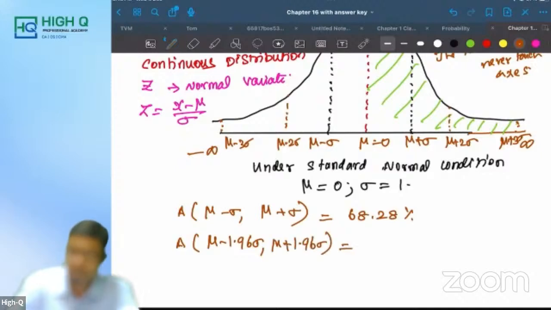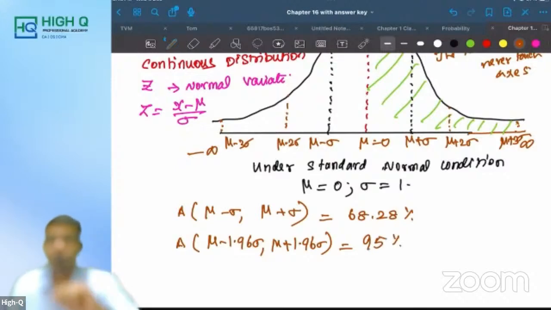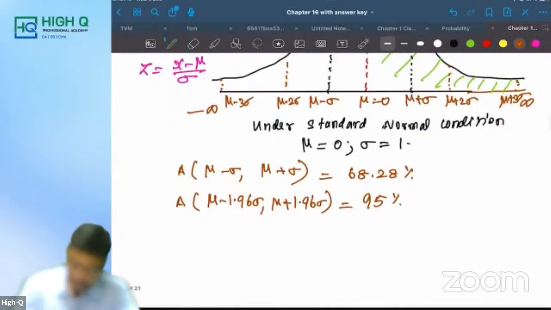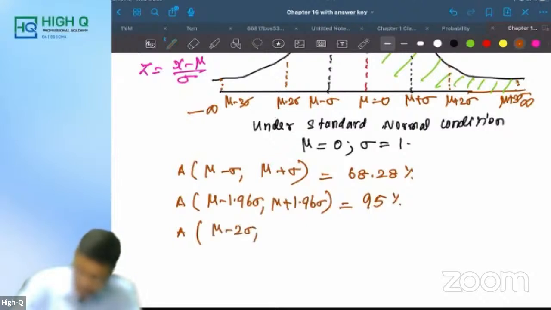Do you remember this? 95% exactly. My dear, this question was asked 3 attempts back. Next, the area under the curve from mu minus 2 sigma to mu plus 2 sigma. What is it, my dear?